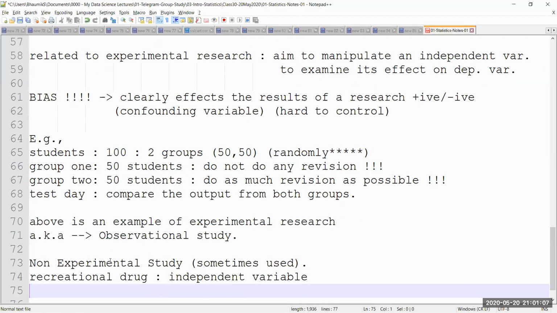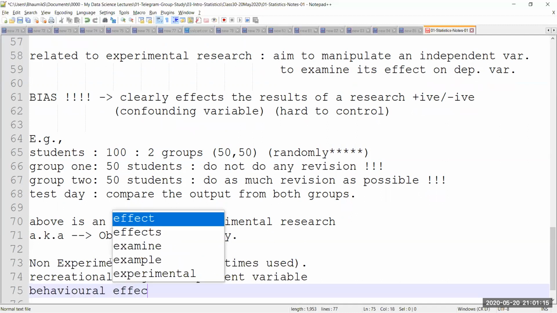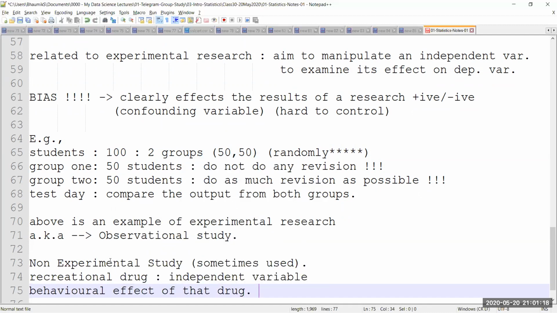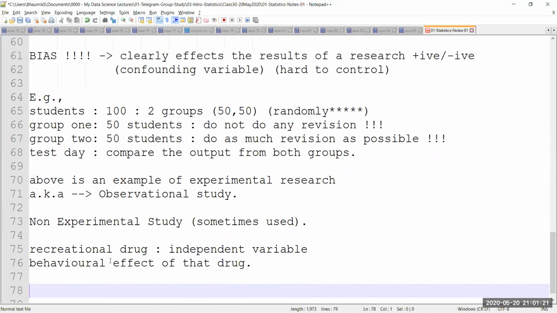Okay, and then I would like to see the effect on certain types of behavior. So I'm going to see the behavioral effect of that drug. Okay, so this is where I am going to call this a non-experimental study. Why is this the case? Because if I can stop you from taking the drug, I can put you in a rehabilitation room for 1 day, and I can stop you from taking that drug. I can put you into a rehabilitation home for a week. But I'm not going to do that. Maybe I can, but I may not want to do that in this case.